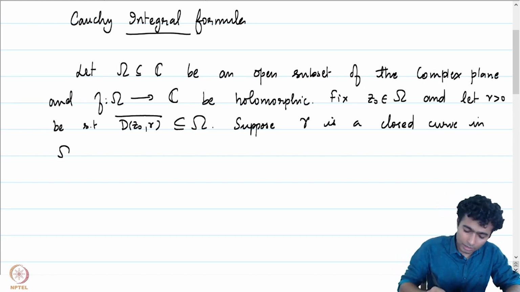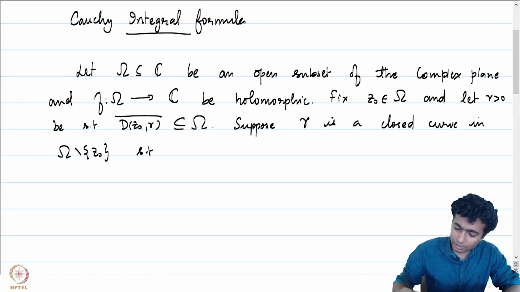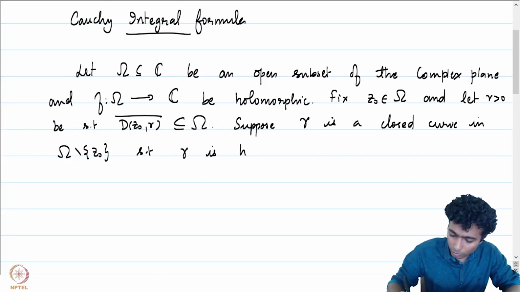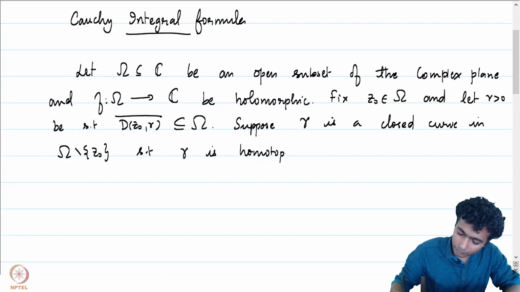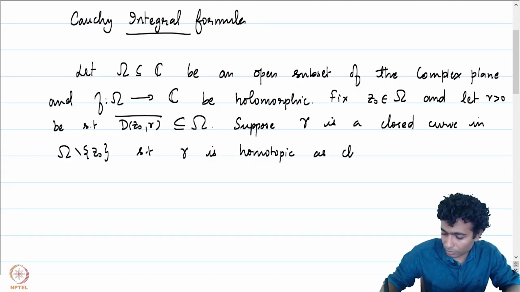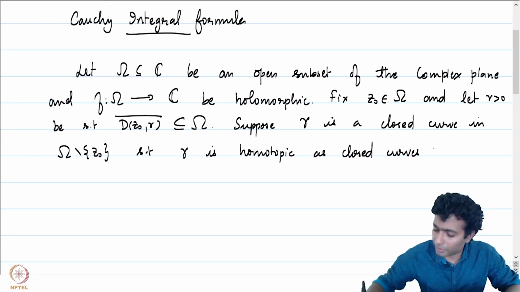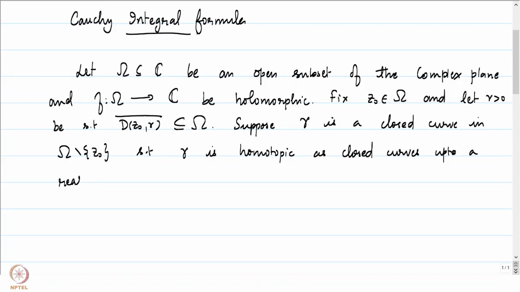in omega minus z0 such that gamma is homotopic, as closed curves, up to a reparameterization. Maybe I shouldn't bother writing this, but let me put it down anyway.